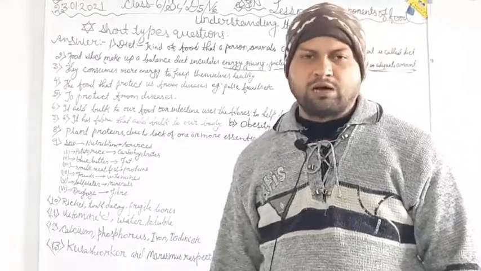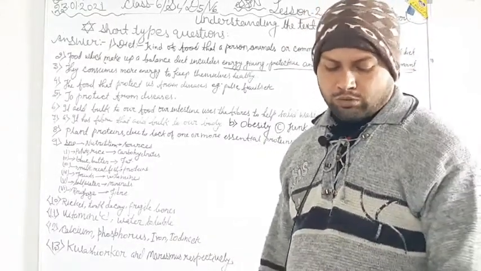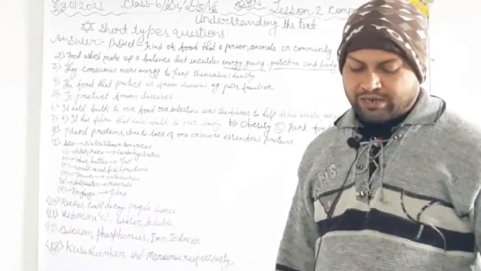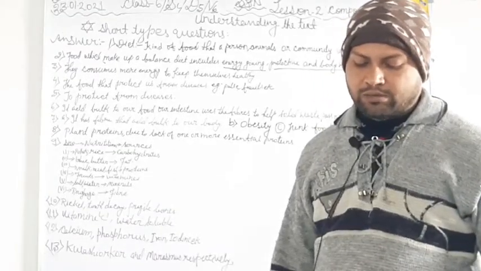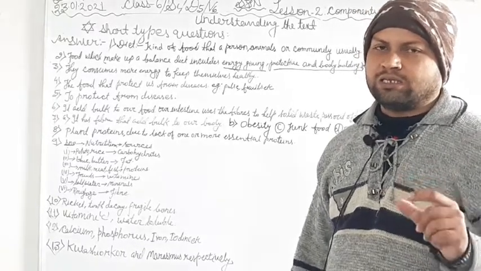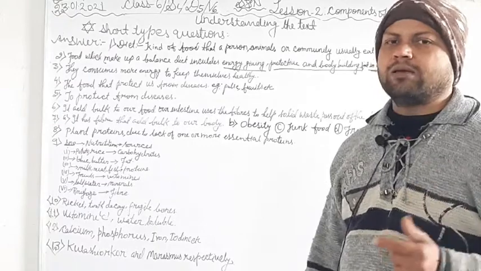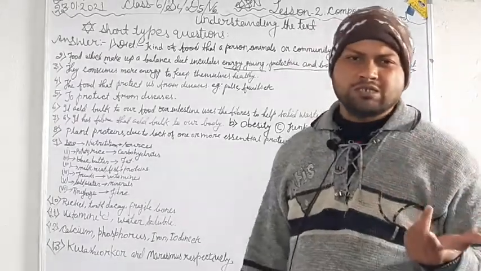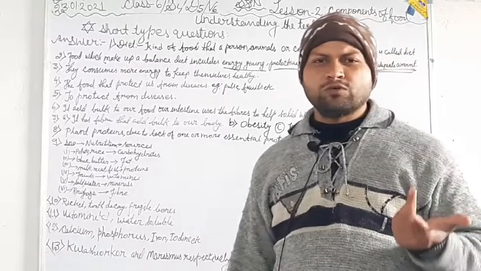So now let us look at the third question. Why does a teenager need more food than a baby? Because teenagers consume more energy, that's why they need more food.